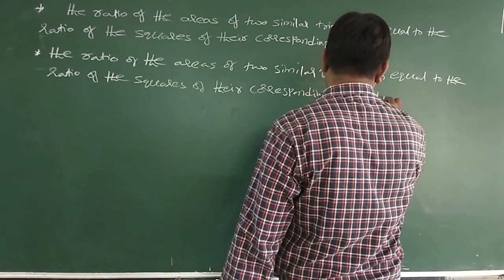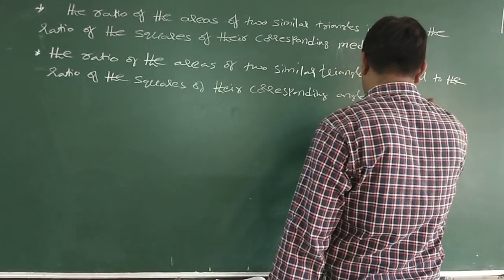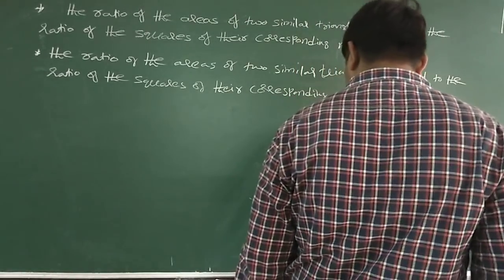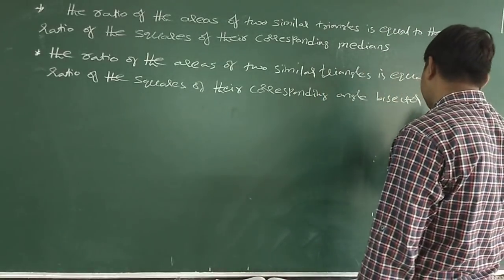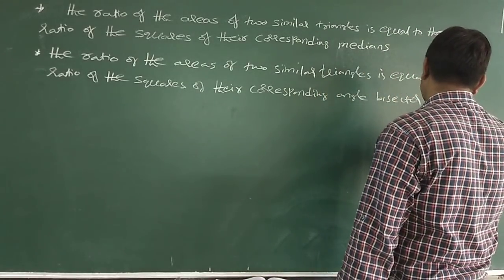Angular bisectors are angle bisector segments.